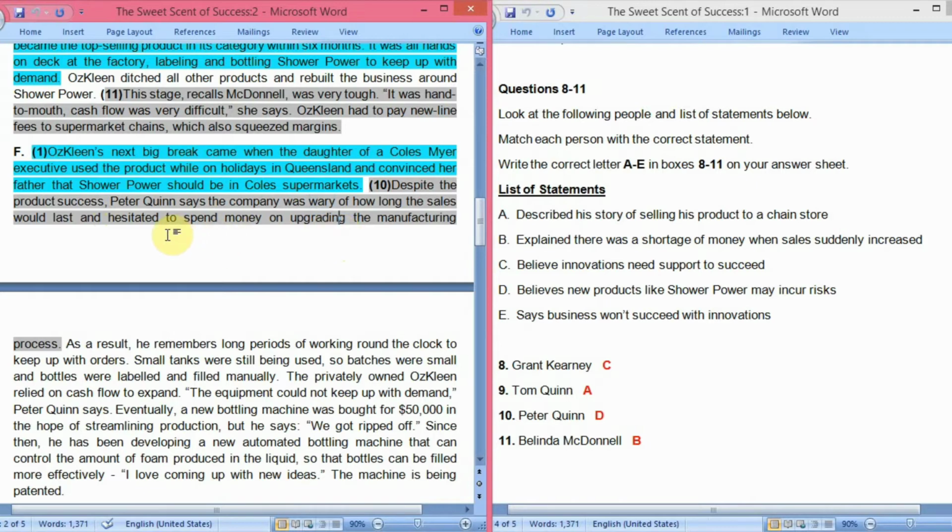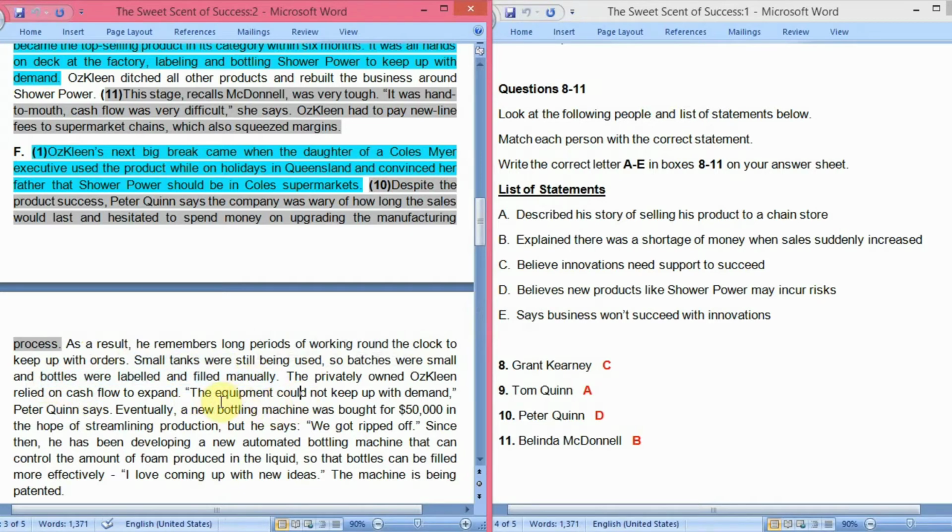And that is why, as they knew about the risks, they hesitated to spend money on upgrading the manufacturing process. Okay, so they knew the risks were involved, and so that is why they remember long periods of working round the clock to keep up with orders. They didn't upgrade their manufacturing process, so still small tanks were used and batches were small, and bottles were labeled and filled manually.